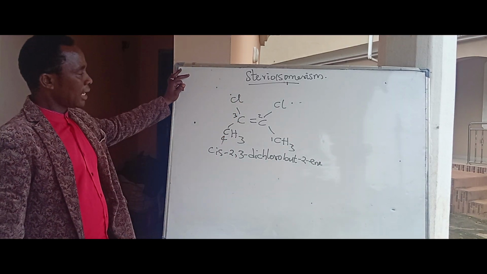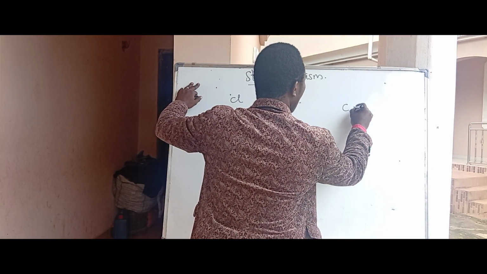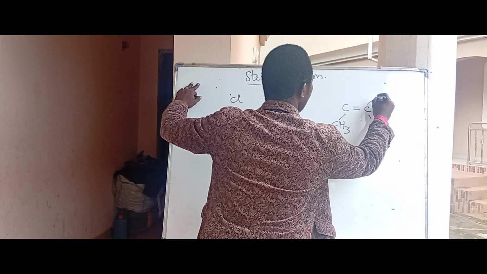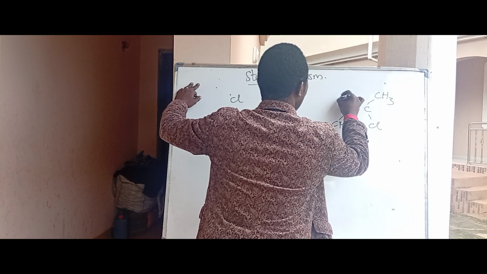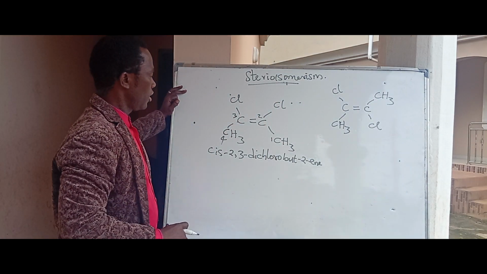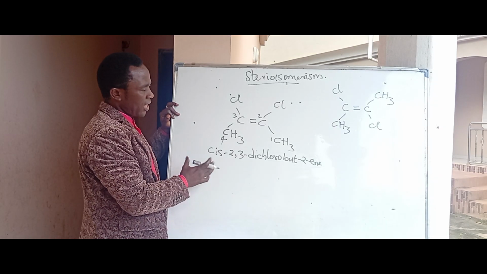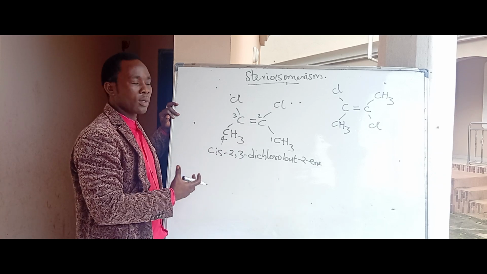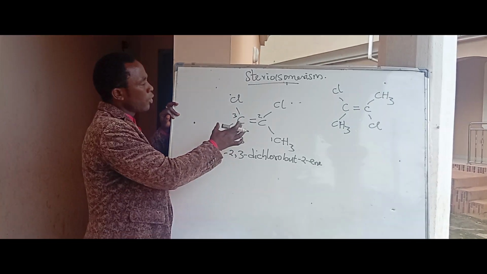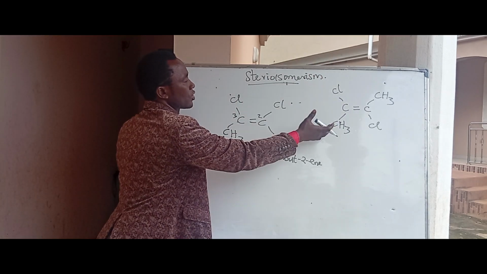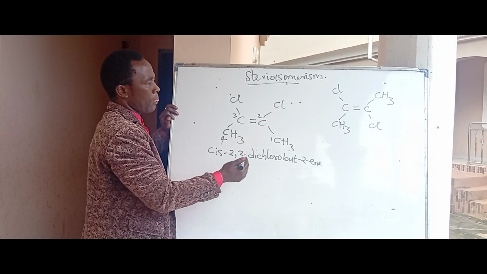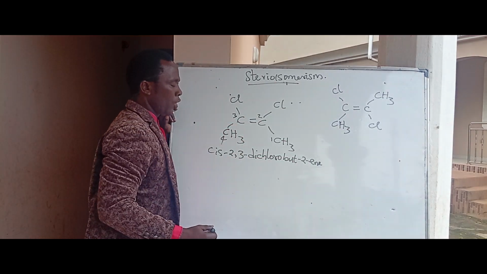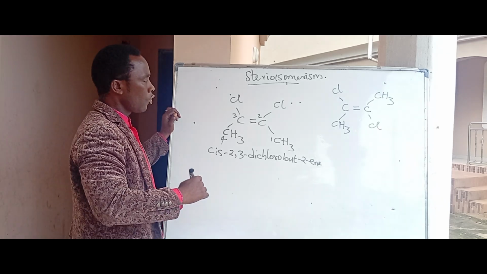Now let us compare it with this compound. C double bond C, we have CH3, then here we have Cl, then this is a CH3 and we have Cl. If you look at these two compounds, you'll find out that the number of carbons, hydrogens, and chlorines are the same, so their molecular formula is the same. But you can see that the chlorines are no longer at the upper part. One chlorine is up while one is down. So anytime the atoms in question are not at the same part, we use the word trans to denote it.